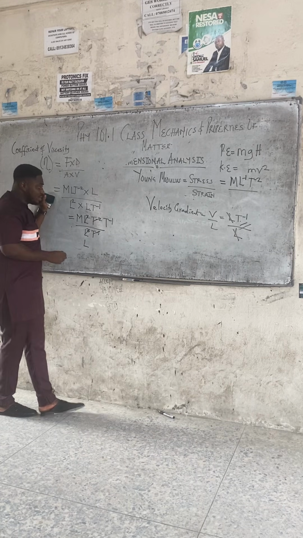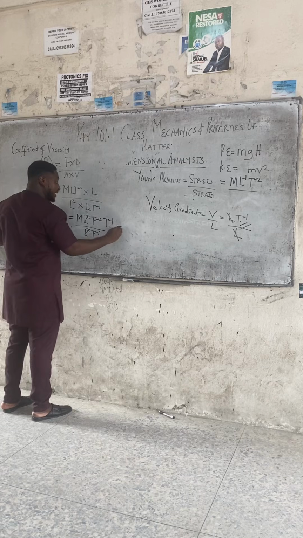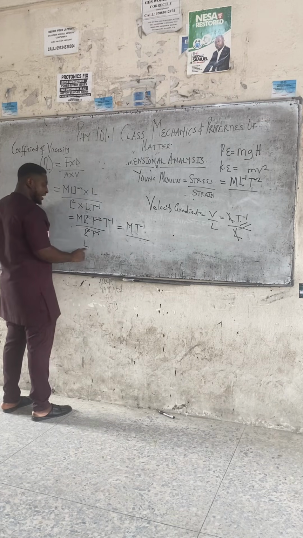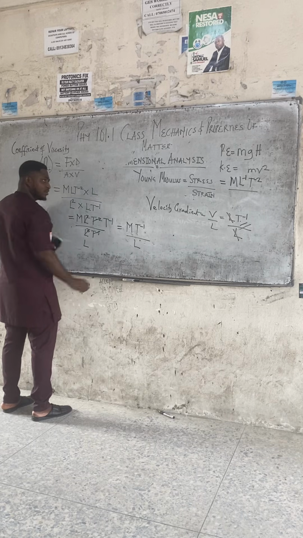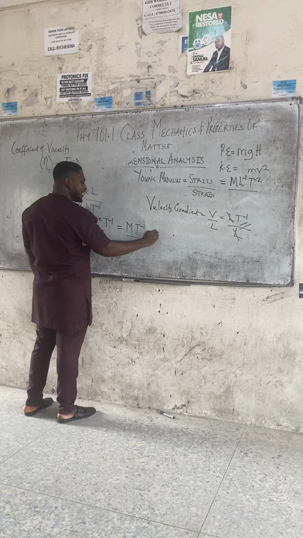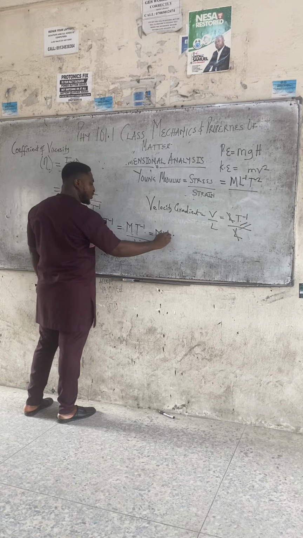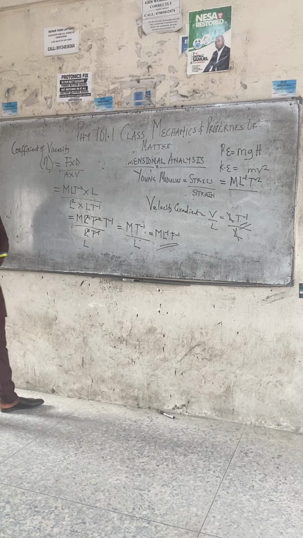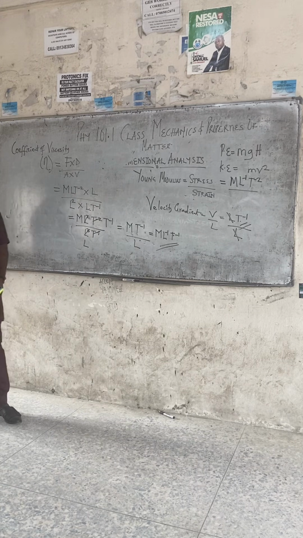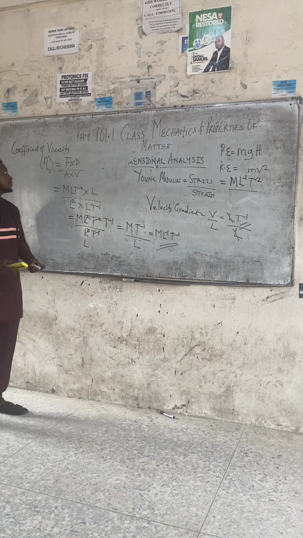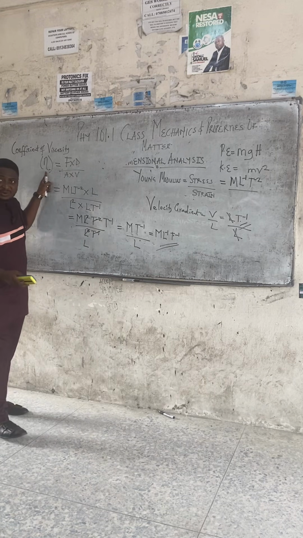After all the cancellation, we have M on top, T minus 1 on top, and down we have just L. When this L comes up, it acquires a negative sign. So the dimension for the coefficient of viscosity is ML raised to power minus 1, T raised to power minus 1.